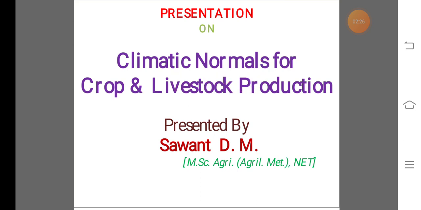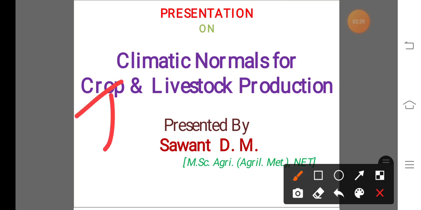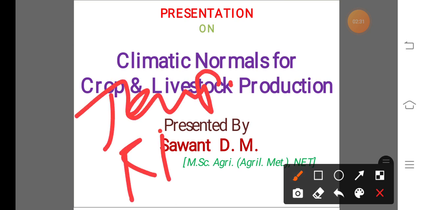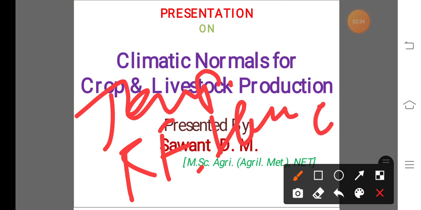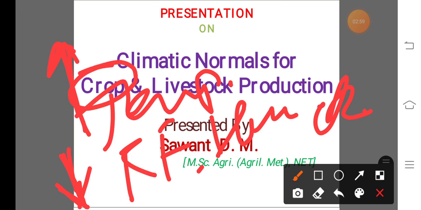That means these different weather parameters, including temperature, rainfall, humidity, etc., if they are in excess or in less amount, that means if temperature increases, rainfall increases, or humidity increases, or also temperature decreases, rainfall decreases, and humidity decreases, what is the effect of this change in weather parameters over the long term on crop production and livestock production?